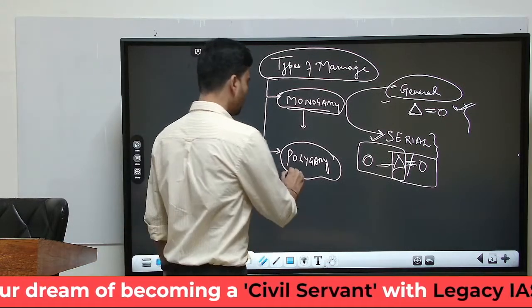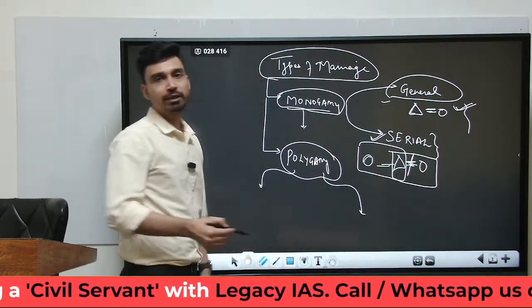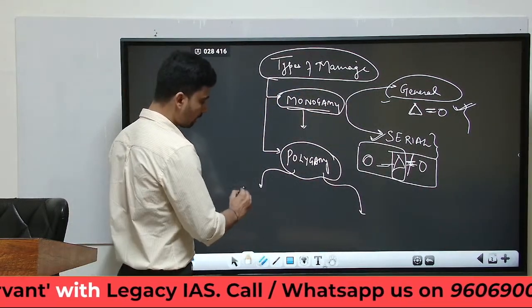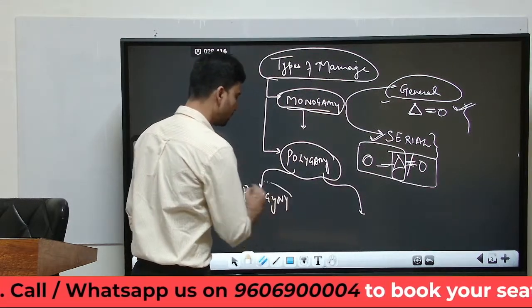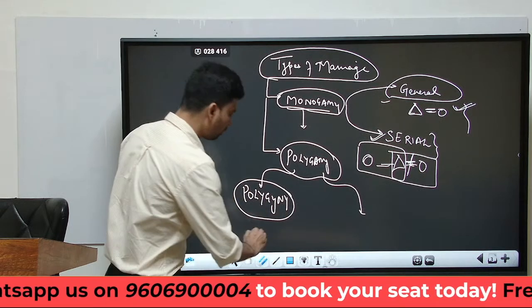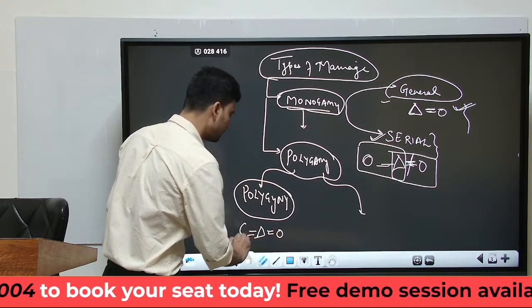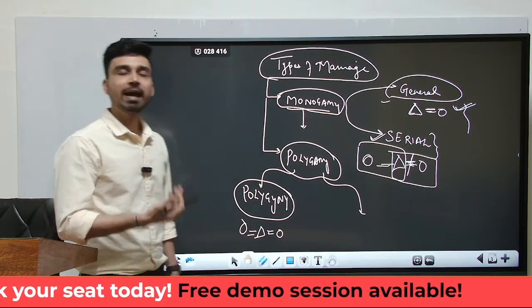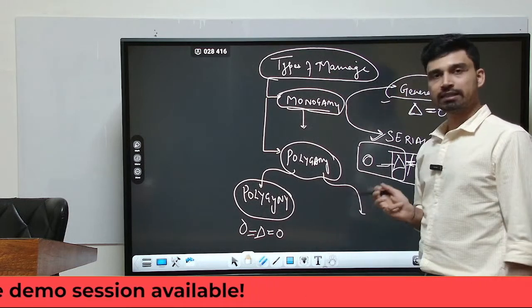So obviously polygamy can also be characterized into two major types. One, what we can call polygyny. Now polygyny refers to a situation where a male is married to more than one female at the same time, or in simple terms, a man has more than one wife at a given point of time. That is called polygyny.